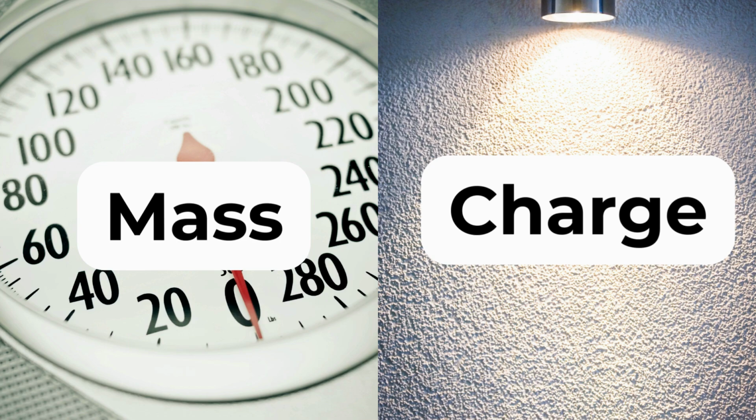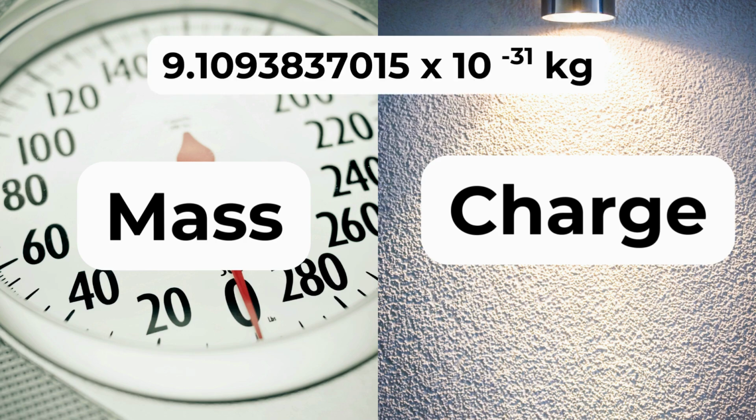So, for example, how big is its mass? Is it very heavy? Is it light? How much does it weigh when you put it on that scale? And it turns out that that number is actually really small. When you try to put a number on it and measure just how heavy an electron is, you need a really small scale if you want to measure an electron. And that number is 9.1093837015 times 10 to the minus 31 kilograms.